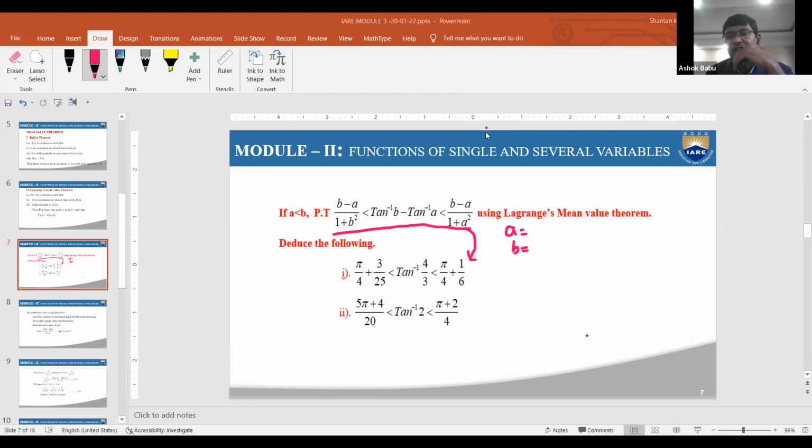One person has given the reply a is equal to 3 and b is equal to 4. Are all accepted?